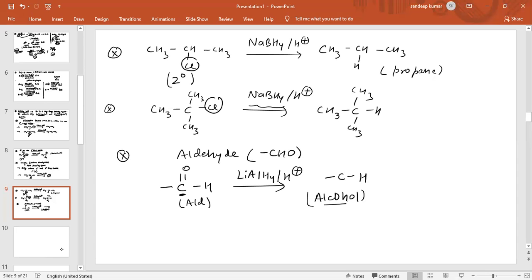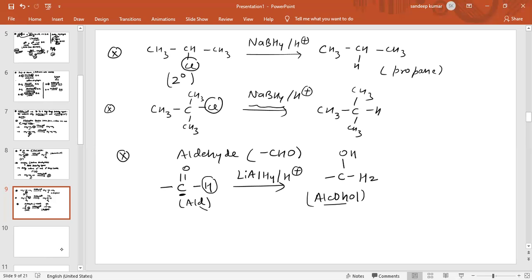Now hydrogen will be added, one hydrogen on this oxygen and one hydrogen on this carbon, because one hydrogen is already present. So this is CH2OH.